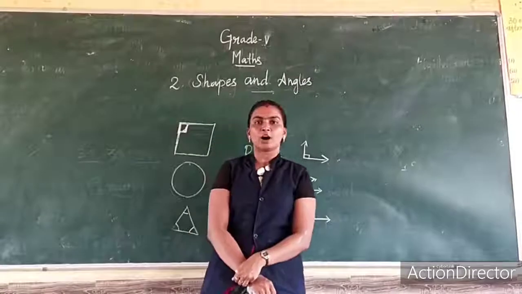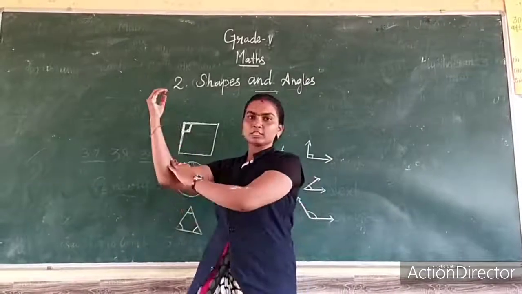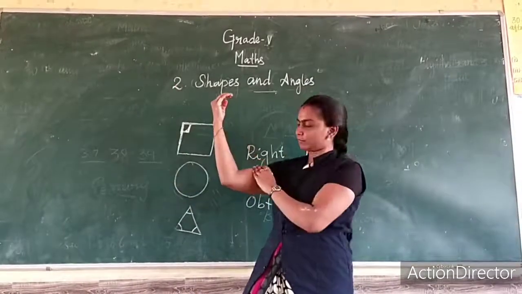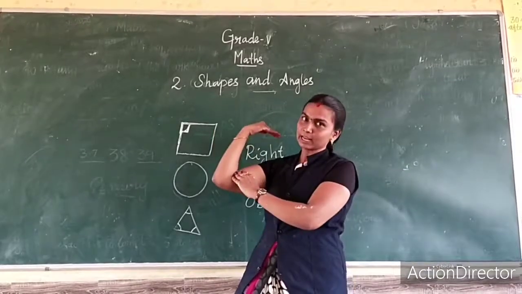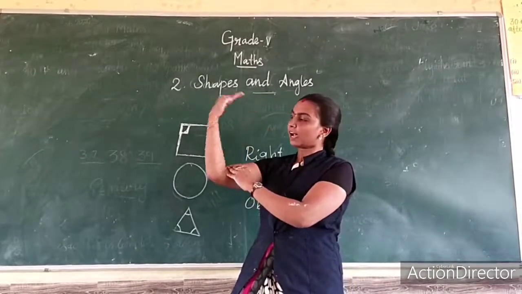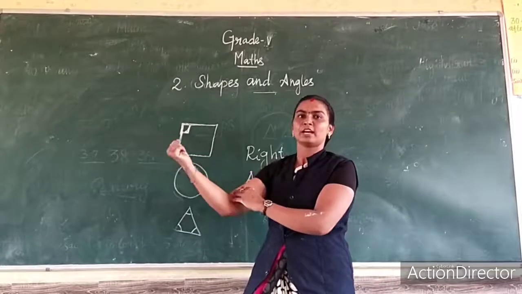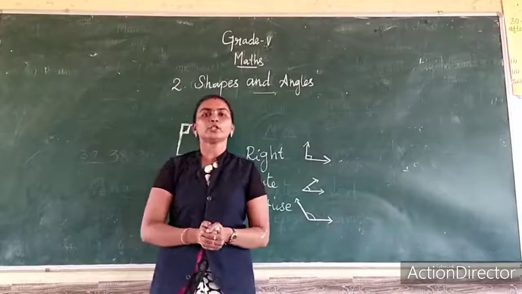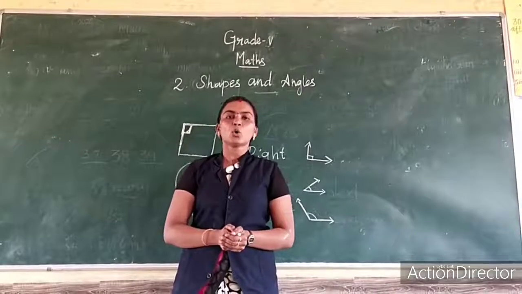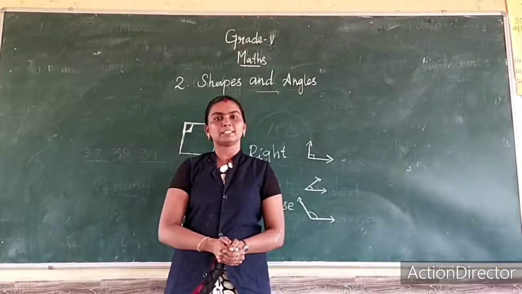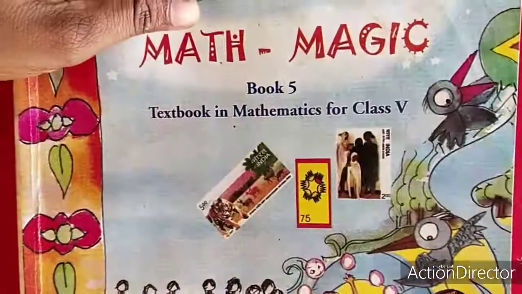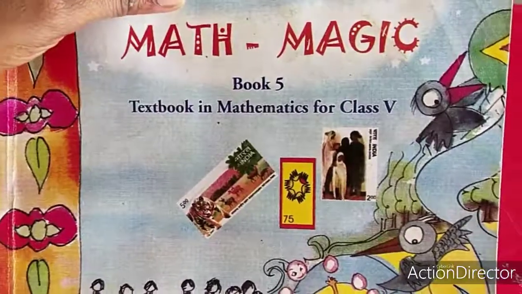Now I show my arm to you. See, now this is a right angle. See, and this one is a acute angle, and this one is a obtuse angle. These only we are going to see in the lesson. Now open your maths book. I explained it. Now open your maths book to the page number 16.